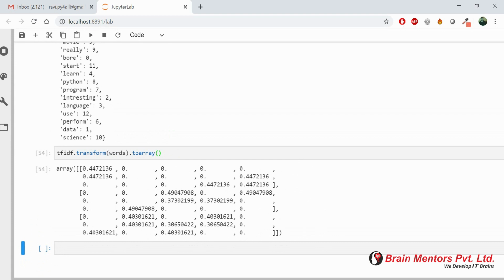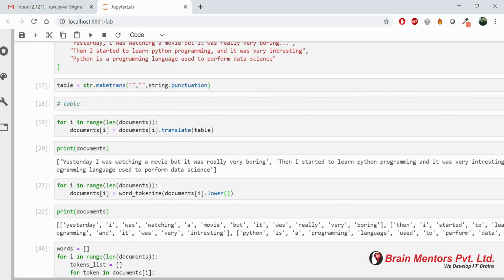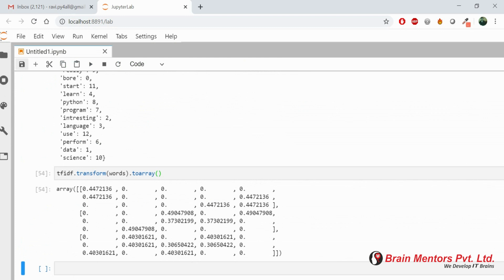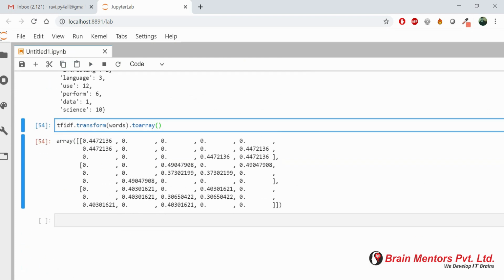After implementing all these things, our data is ready to be used for machine learning. In the next video, I'm going to start with the implementation of the machine learning part using this data. I'll show you how to use these types of data sets and apply ML on them so that I'll be able to classify my data.